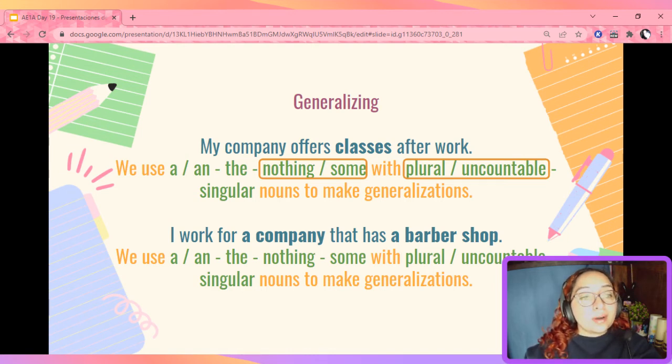Let's see. I work for a company that has a barber shop. In this case, as you can see, we use the articles a or an with singular nouns when we want to make generalizations. Now remember, the difference of these articles is that if you have a vowel sound, like apple or orange, then you're going to use an. But if you have a consonant sound, like company or barbershop, you're going to use the article a.